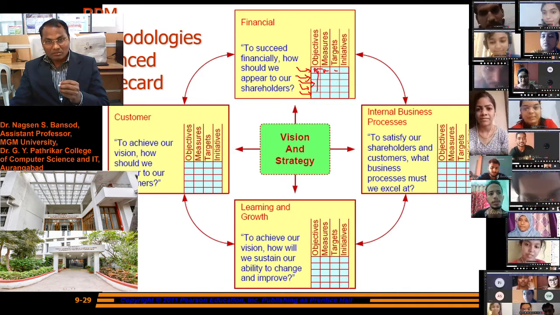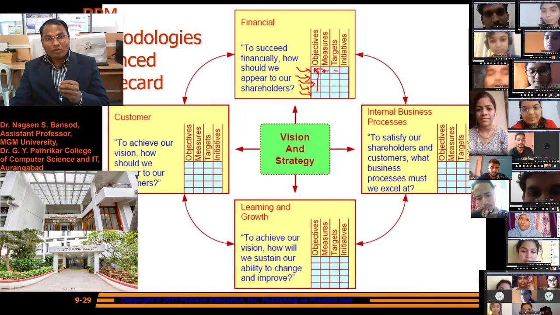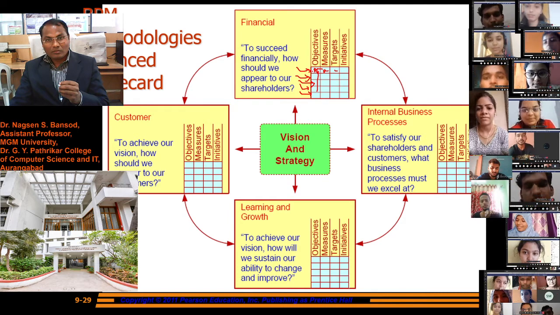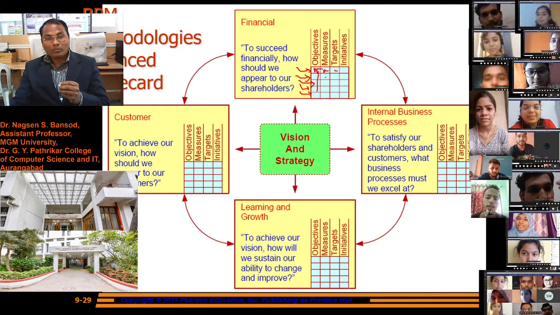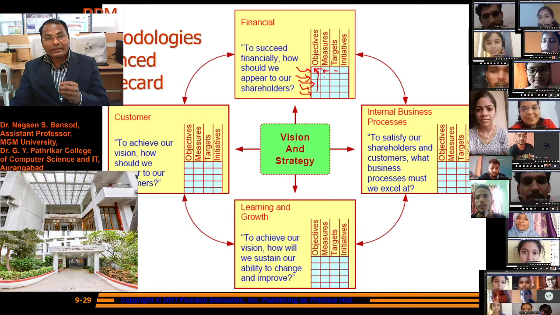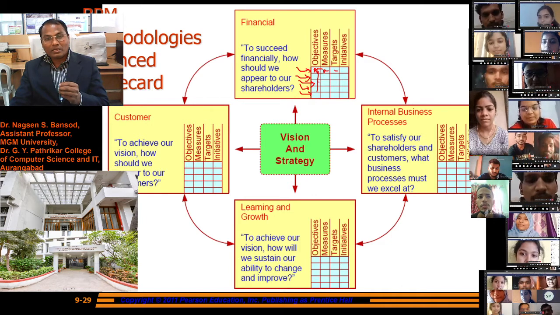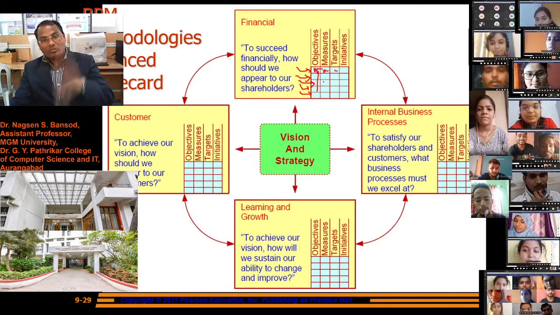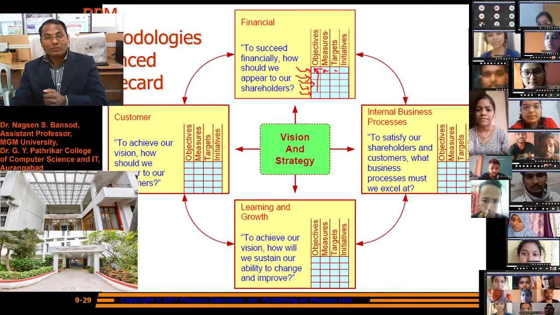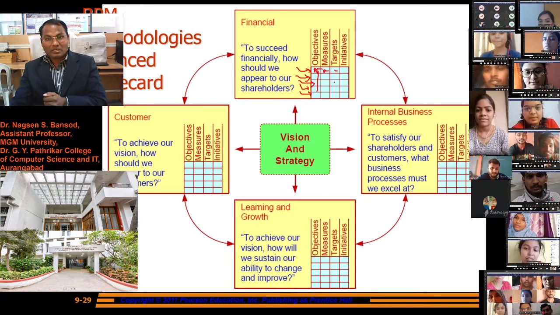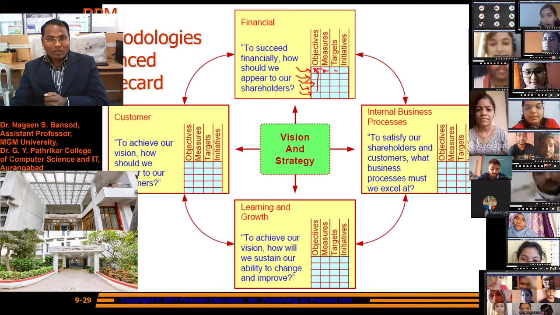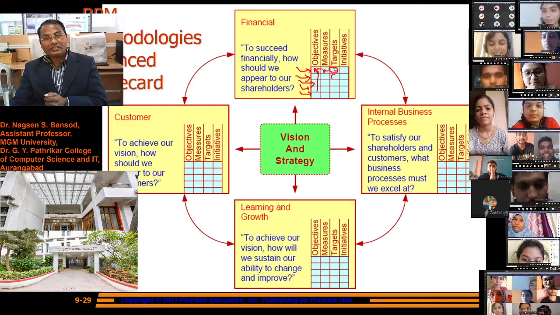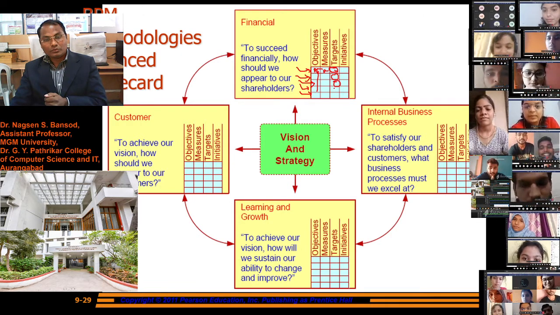And measurement: what will be the financial balance if we give the incentive to the employee, if we give an increment in the payment, if we increase the product cost and the investment on product development. We measure all these. And targets: our objective should be completed, so we need to set the targets according to our objectives.